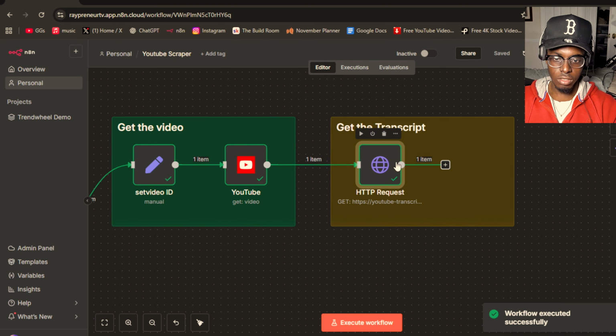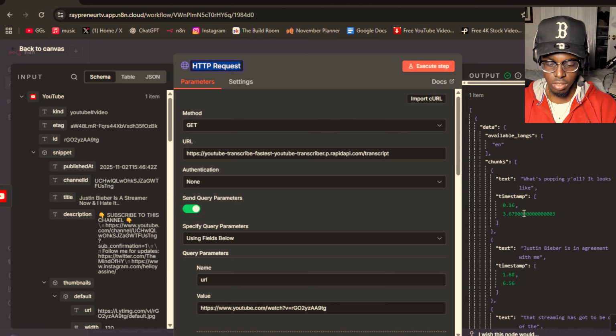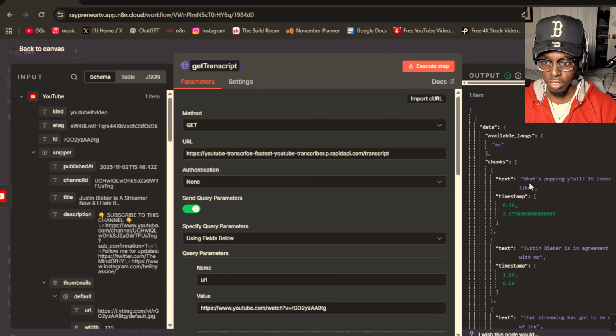All right, so it worked, perfect. And we're gonna rename this to get transcript, because we are now getting the transcript. We look at the output and it should be working. And as you can see, this is the transcript. It starts with what's popping, y'all. It looks like Justin Bieber is in agreement with me.